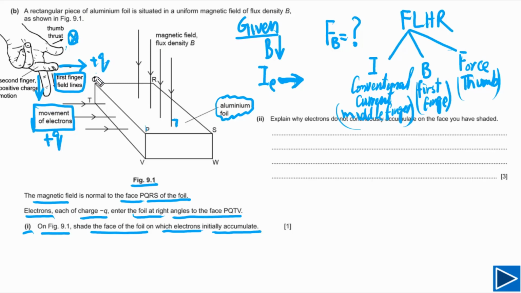If it was a positive charge, but it is an electron, so the force on this electron is out of the page. So we can assume if an electron was here, it will experience force this way. This is the direction of magnetic force on electrons. So electrons will accumulate on this side, and this side will be negatively charged. So simply we can write down our answer: the phase PSWV, electrons will be accumulated on this phase.